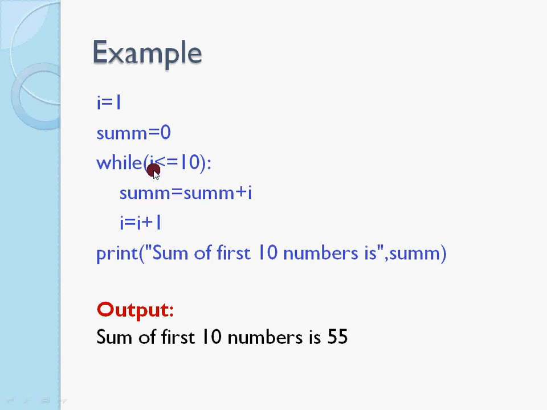Now when i is 11, 11 less than or equal to 10 is false. So it comes outside of this while block and prints the sum. So this is the output we get. This block, that is sum equal to sum plus i and i equal to i plus 1, these two statements are executed as long as i takes a value which is less than or equal to 10.